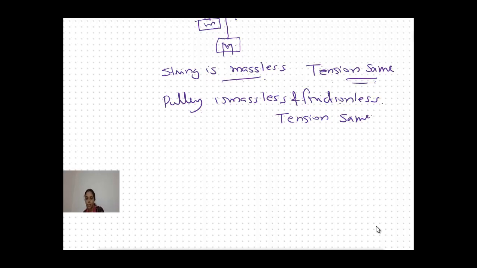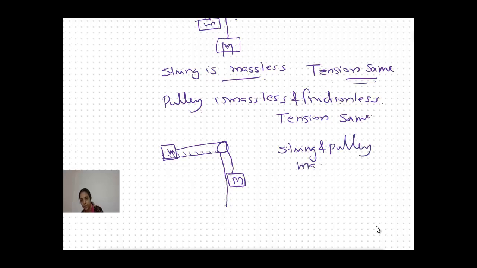Okay, now I am considering the different cases. So this is the rigid support. From the rigid support, I am connecting a mass, that is small m. It is connected to a pulley here, and at the end of the pulley, I attach a mass, capital M. Here, the string and pulley both are massless, so the tension because of the pulley and the string will remain the same.